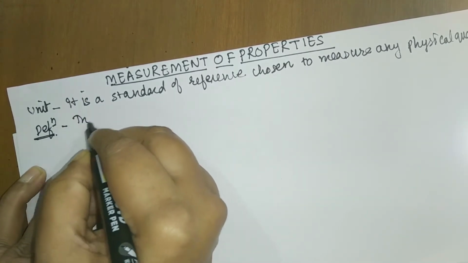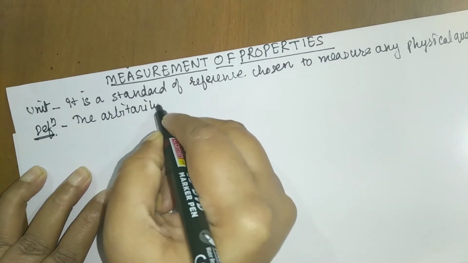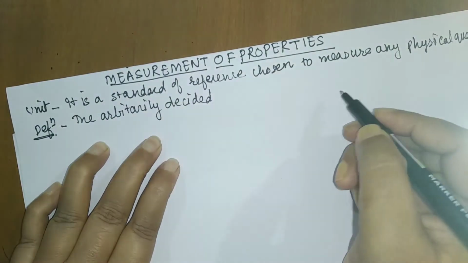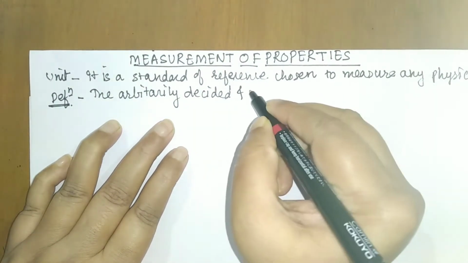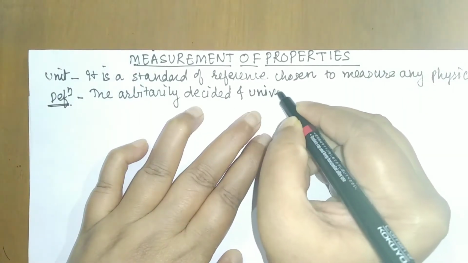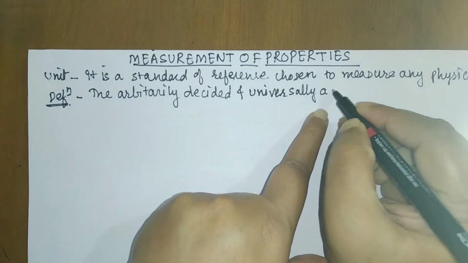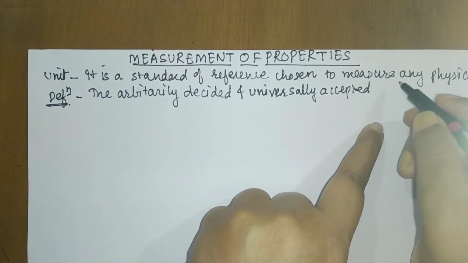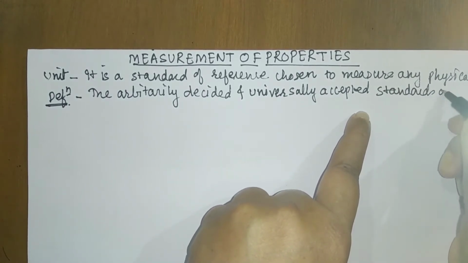The arbitrarily decided and universally accepted standards are units.